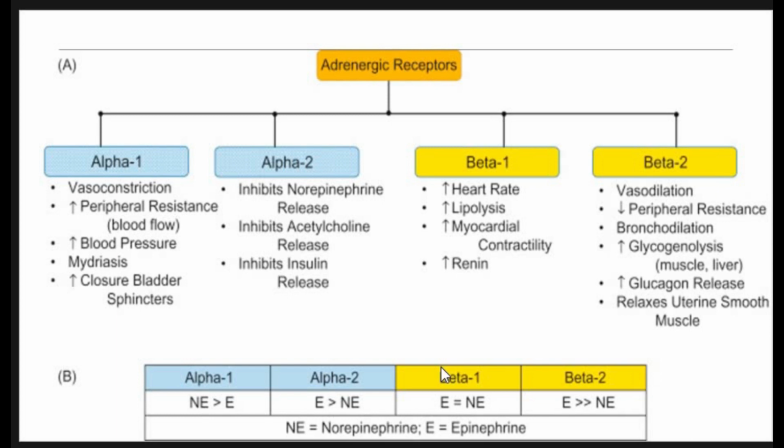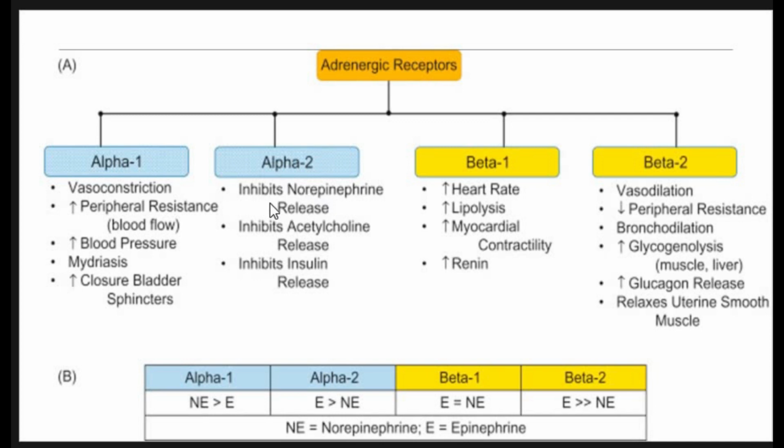Alpha 1 is mostly present in the blood vessels. When a ligand binds to the alpha 1 receptor, it will lead to vasoconstriction, increased peripheral resistance, increased blood pressure, mydriasis, and closure of the bladder sphincters. Then we have alpha 2 receptors. These receptors are basically inhibitory in nature.